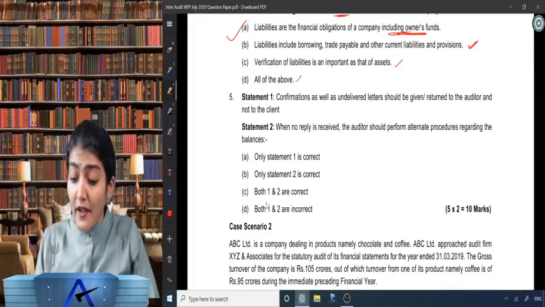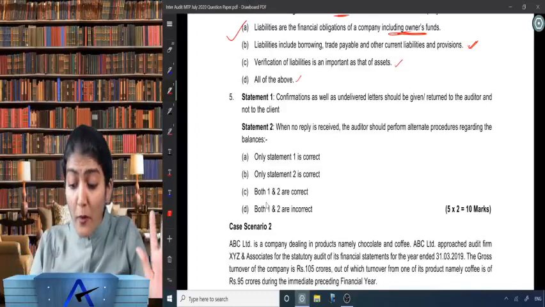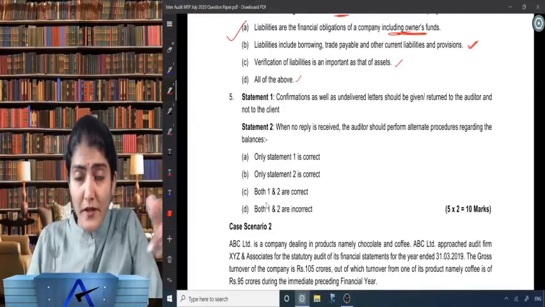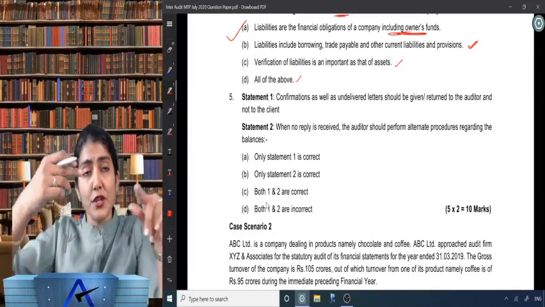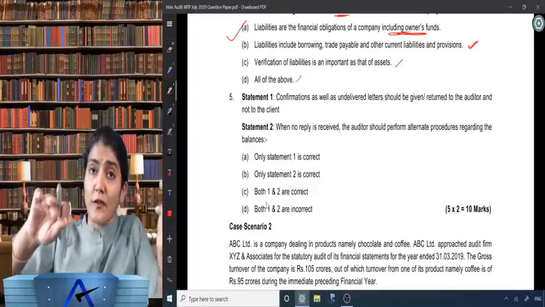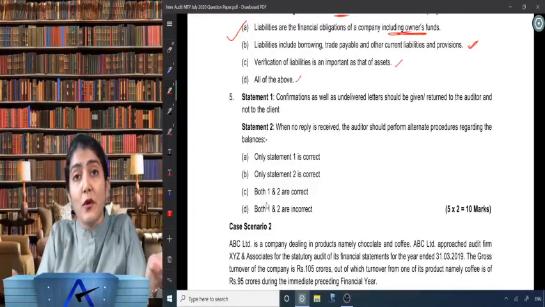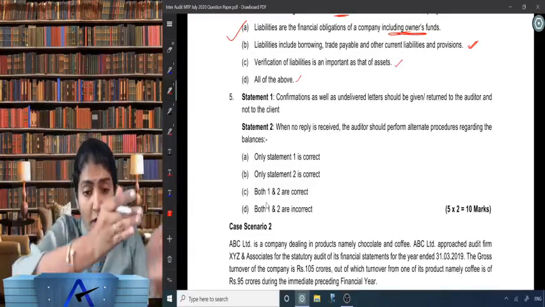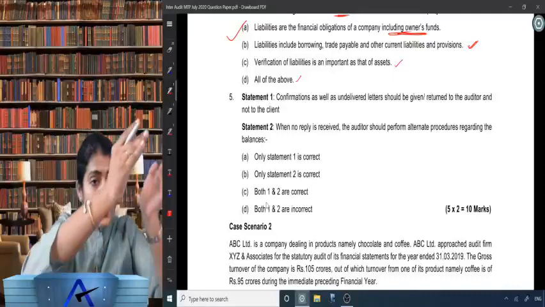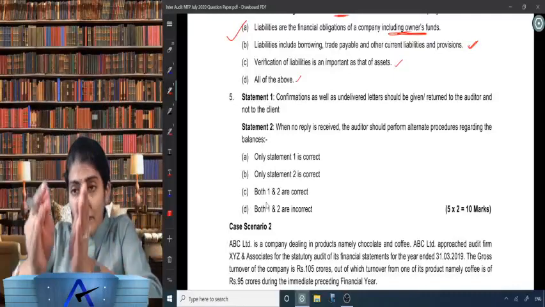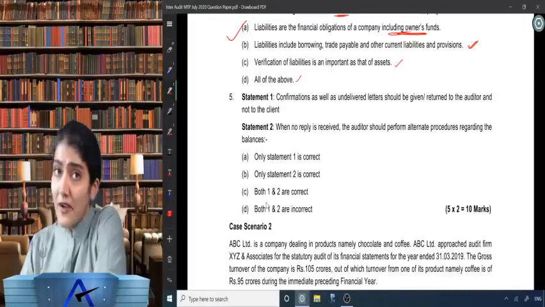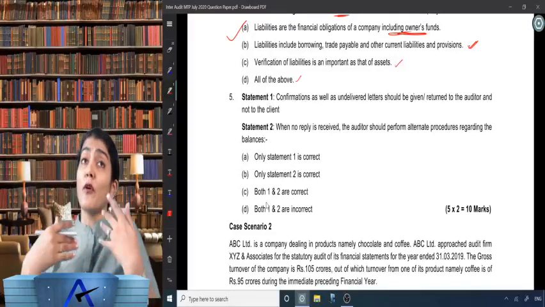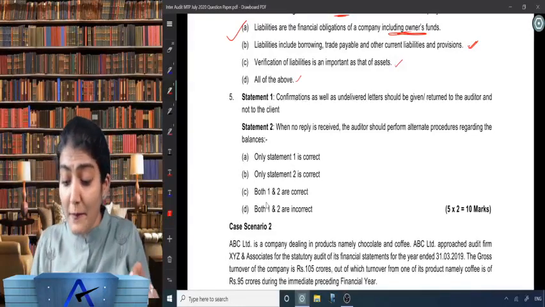And when no reply is received, the auditor should perform alternative procedures regarding the balances. Correct. Right, main procedure, if main procedure not possible, then alternative procedure, and if alternative procedure is also unable to obtain evidence, then 705. But that is always the step. Main procedure, if not main, then alternative. If not alternative, then 705. Right, so when no reply is received, the auditor should perform alternative procedures regarding the balances.